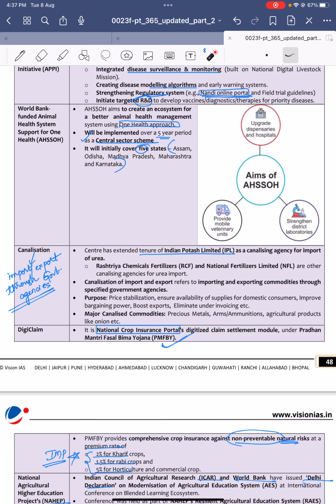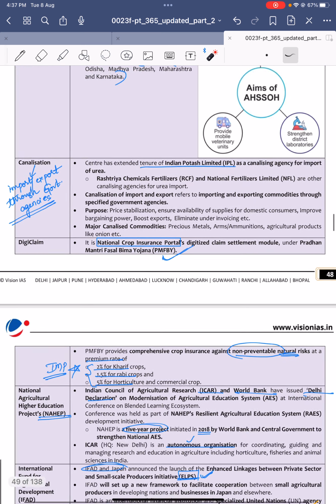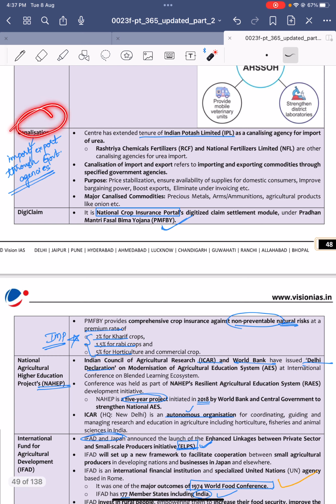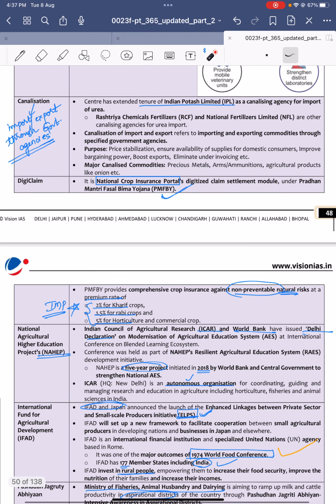What are those 5 states? Assam, Odisha, Madhya Pradesh, Maharashtra, and Karnataka. Next, canalization. Canalization is nothing but import or export through government agencies. So the center has extended the tenure of the Indian Potash Limited, okay, as a canalizing agency for import of urea. So in India, urea is imported by whom? Okay, the government imports, but which organization or which institution is responsible for that? Indian Potash Limited. Okay, it is responsible for that import.